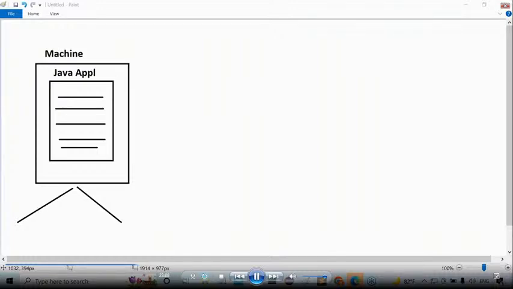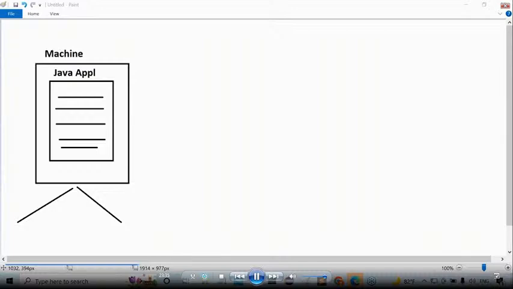So the total program is available in a single computer, which doesn't have client server architecture and doesn't have distribution of our application logic. The total application we are running on a single machine. So this type of application is called what? Standalone application. This is an example of a standalone application.